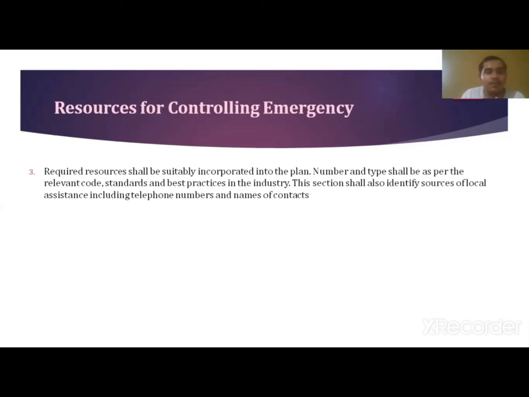Okay, so the third point is that required resources shall be suitably incorporated into the plan, and the number and type shall be as per the relevant code, standards and best practices in the industry. This section shall also identify the sources of local assistance, including telephone numbers and names of the contacts. This contact list basically includes the contacts of police, nearby hospitals, municipal corporation, and cleaning facilities for after the incident.